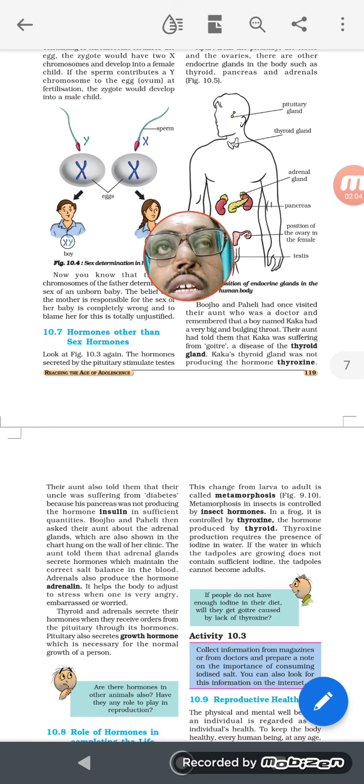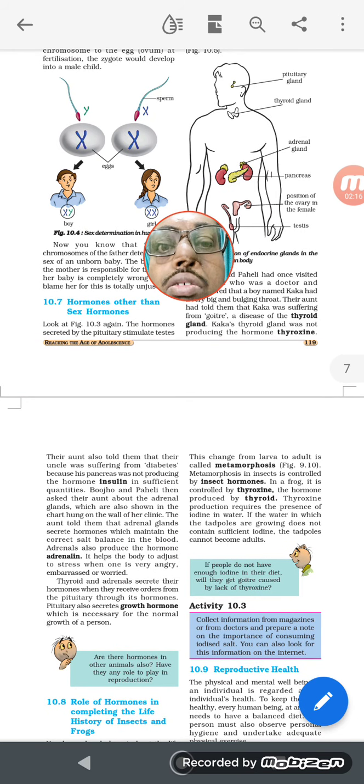Endocrine glands means glands which are secreting hormones. So there are various endocrine glands present in our body. One gland is known as the pituitary gland. They are the master gland. Then the thyroid gland, which is responsible for synthesizing iodine. Then the adrenal gland, which helps in fight or flight situations. Pancreas, which helps in digestion and also helps to secrete some other hormones like insulin directly to the blood.